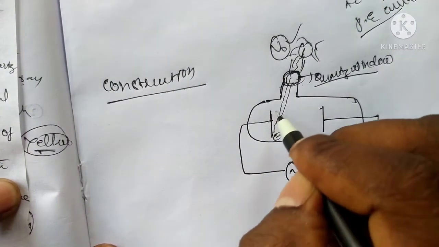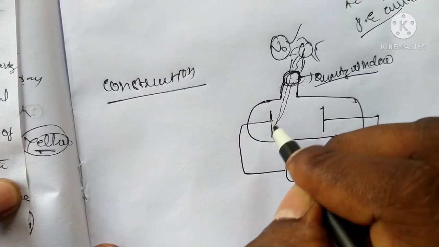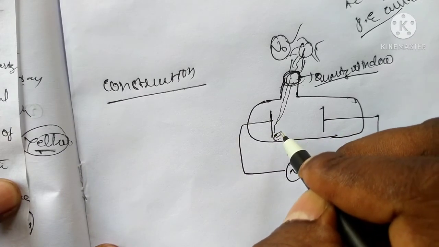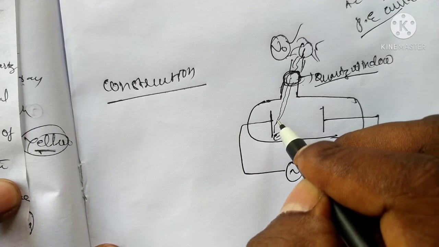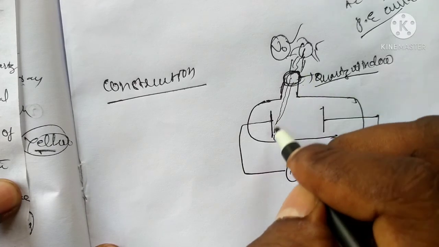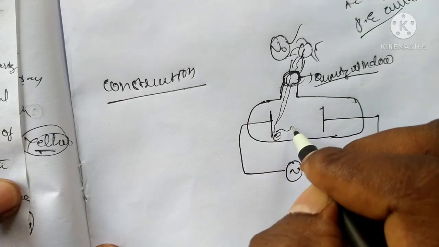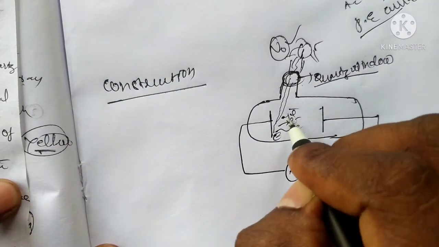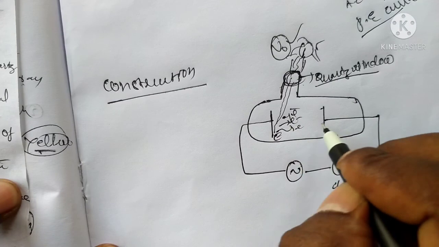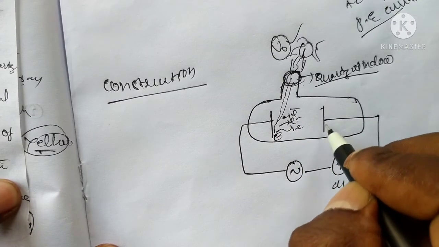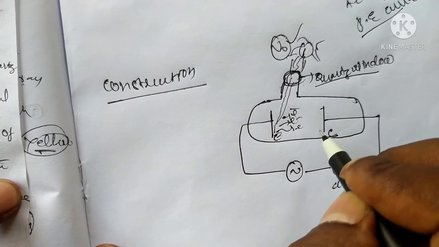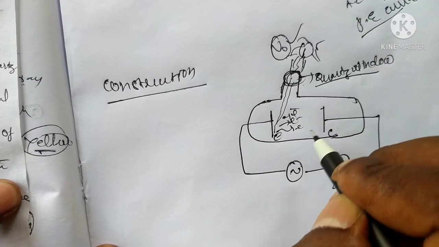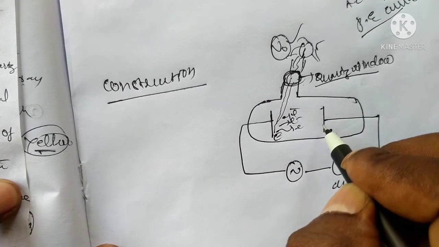What is the duty of the emitter? The emitter absorbs the energy from the sunlight, and the electrons are ejected. These ejected electrons are attracted by the collector. The duty of the collector is to collect the electrons from the emitted electrons.